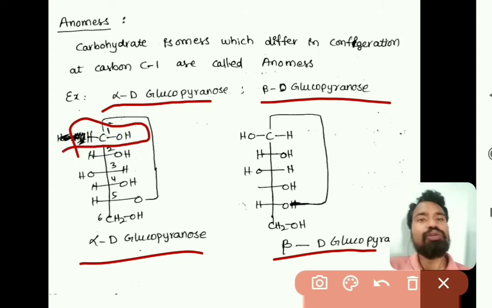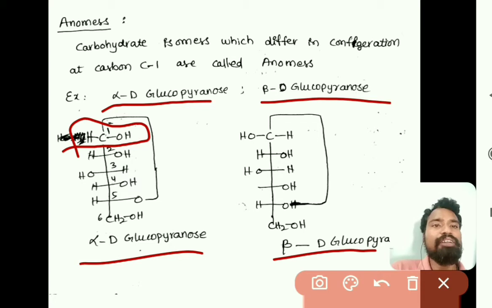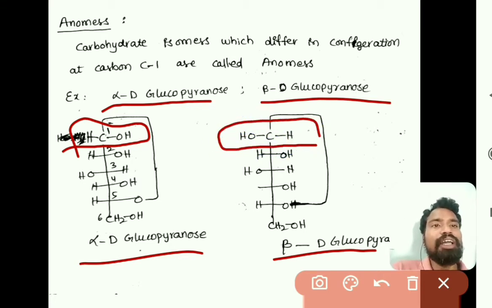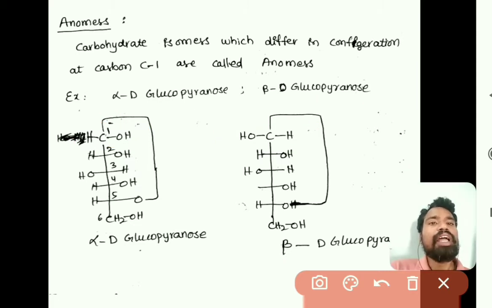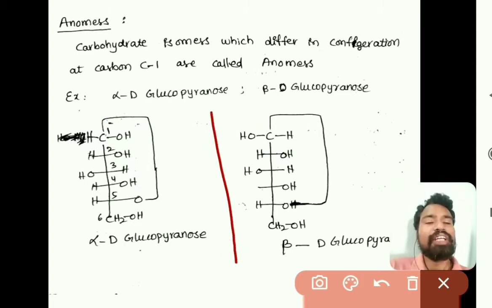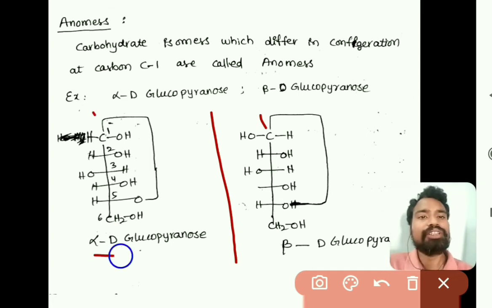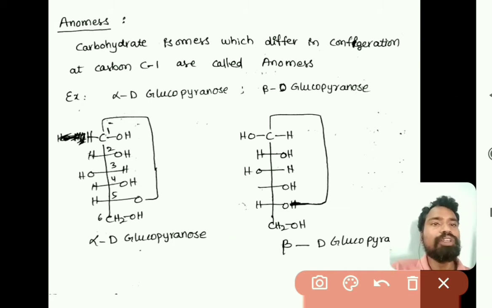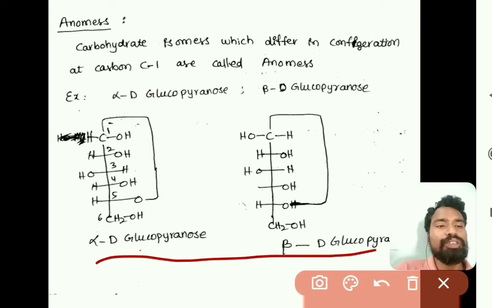In alpha D-glucopyranose, the OH group is at the right side, and in beta D-glucopyranose, the OH group is at the left side, and at all remaining carbons the configuration is the same. As these two have different configuration at the first carbon, they are an example for anomers. The first carbon in carbohydrate isomers is called the anomeric carbon.